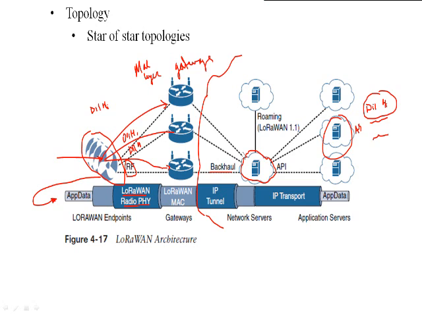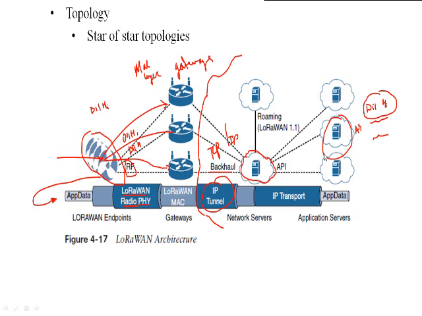These gateways are responsible for sending the data, and in order to send that data, IP tunneling is going to be used. So you are just going to use the protocols of the TCP/IP suite. Then it reaches the network server, and the network server will transmit the data based on the application. It transmits the data to the specific application server.